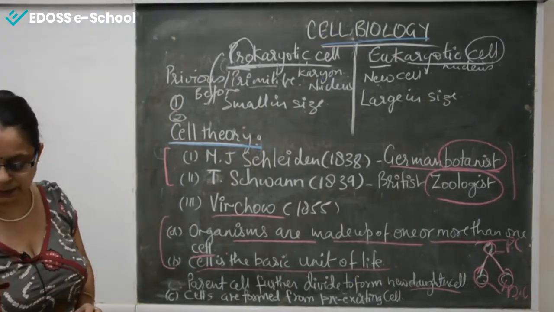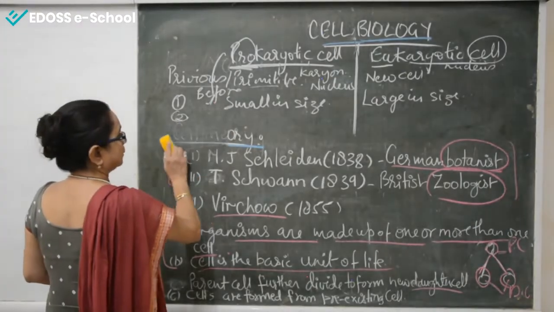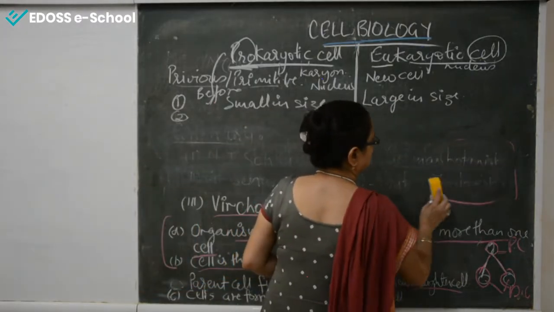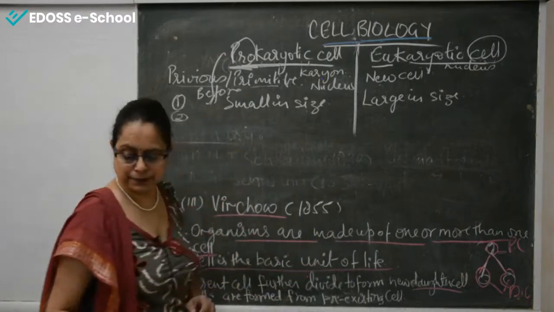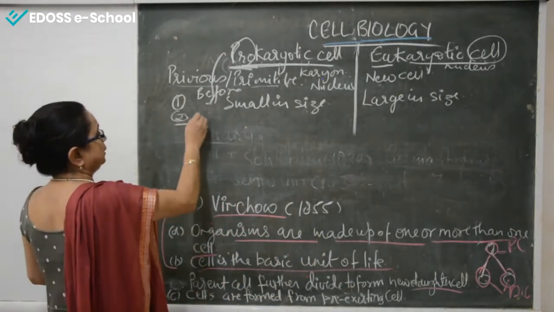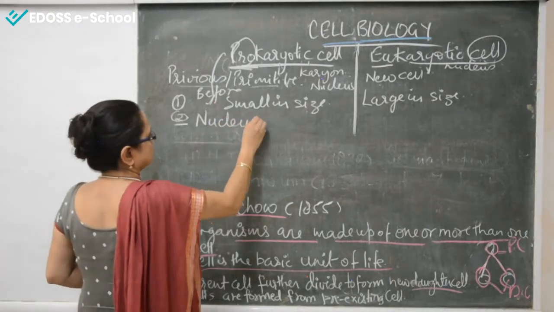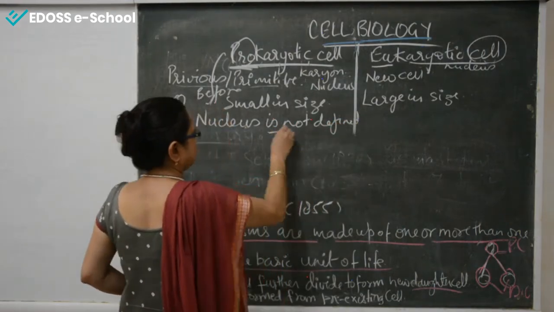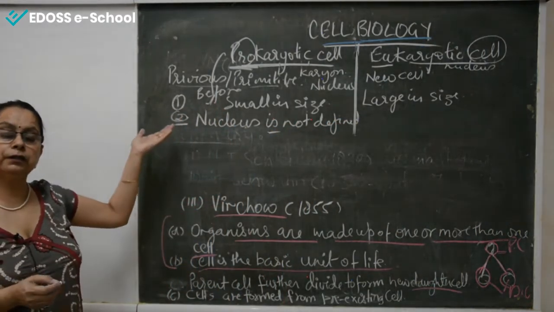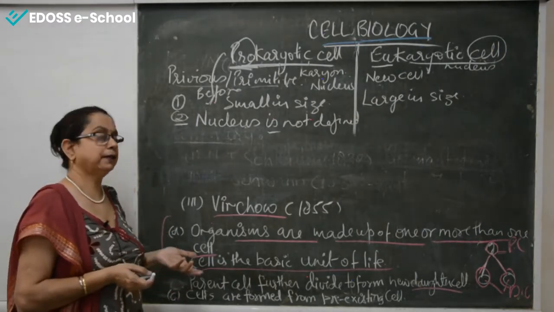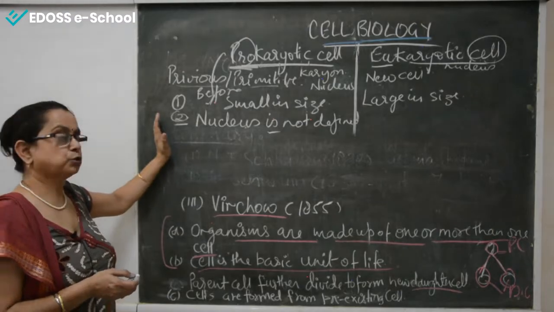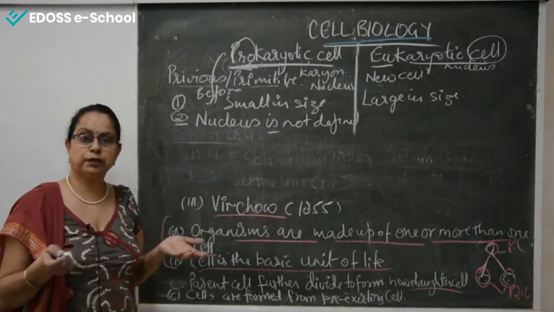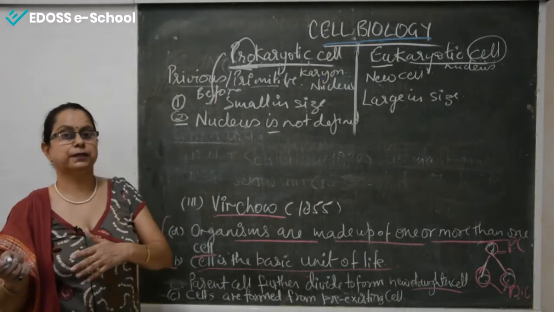These cells have an incomplete nucleus, that is, the nucleus is not defined. Means the nucleus is there but it has no nuclear wall. If the nuclear wall is not there, then how does the nucleus exist? So chromosomes lie scattered in the cytoplasm, because there is no nuclear wall, so there is no differentiation between the cytoplasm and nucleoplasm.